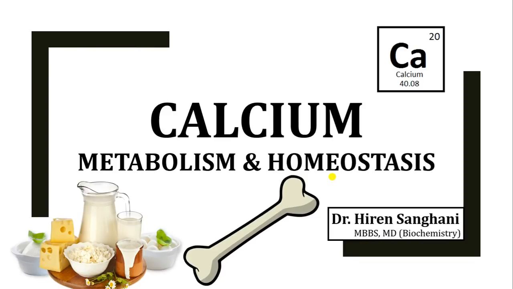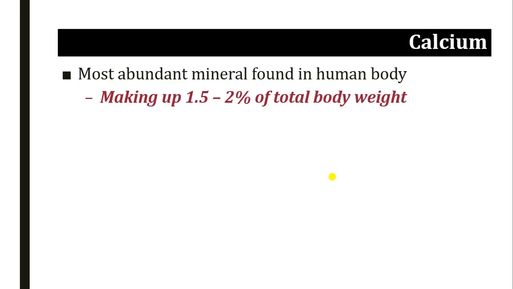Today we are going to learn about calcium. We will go through complete detail biochemistry of calcium, which are the different sources, how it is metabolized, how it is regulated in our body, what is the daily requirement of calcium for our body, and the disorders related with the calcium metabolism. So, as we know, calcium is the most abundant mineral found in the human body.